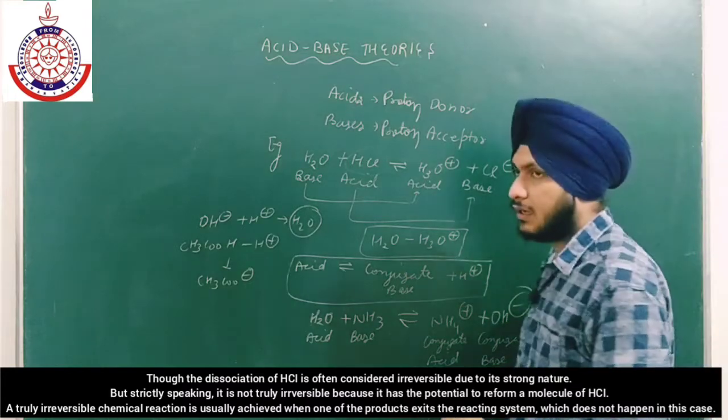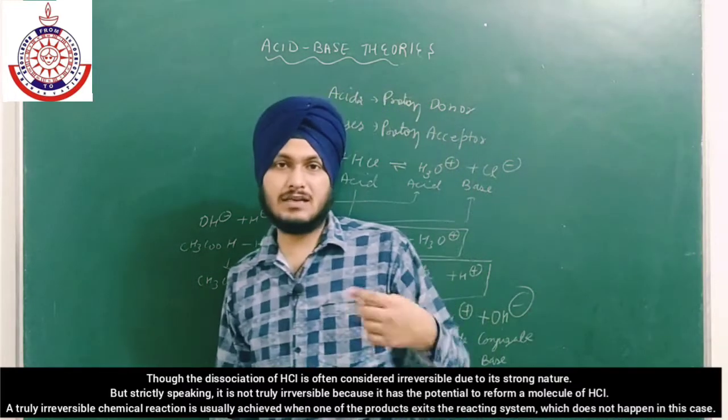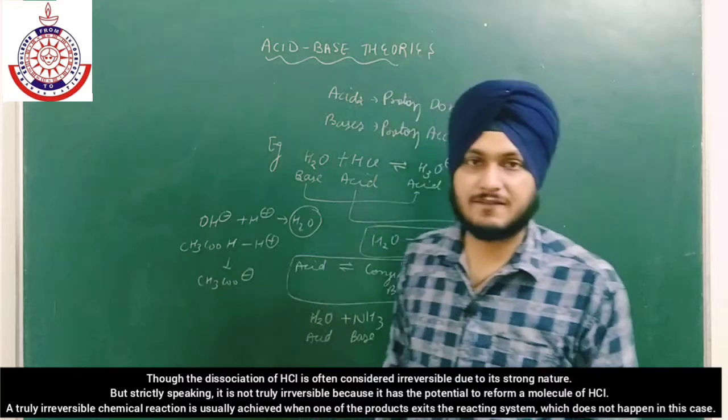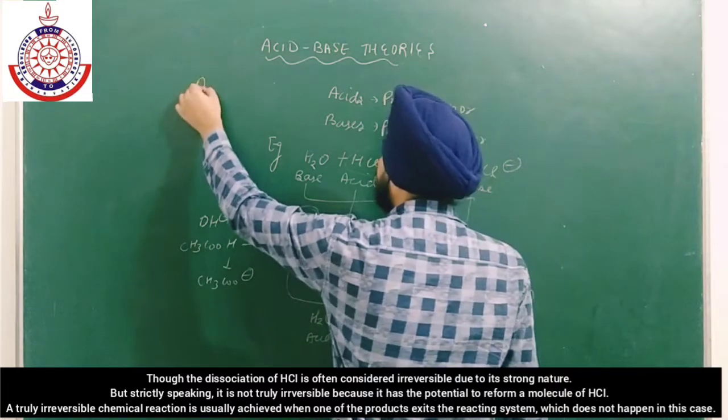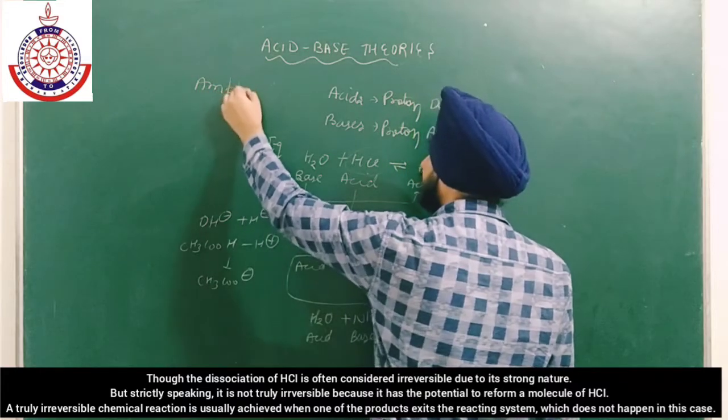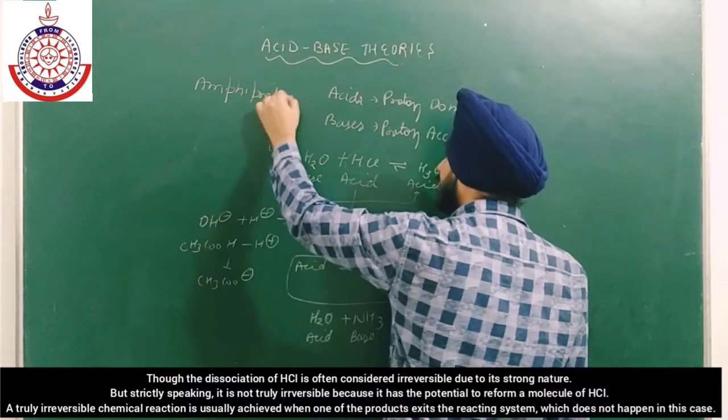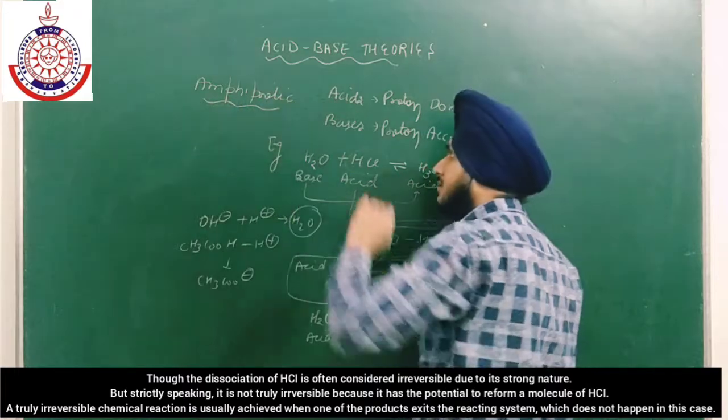Now water can act as both acid and base, and these species are known as amphiprotic species. You have to write in your notes what amphiprotic species are.